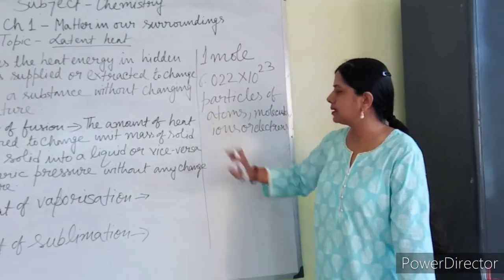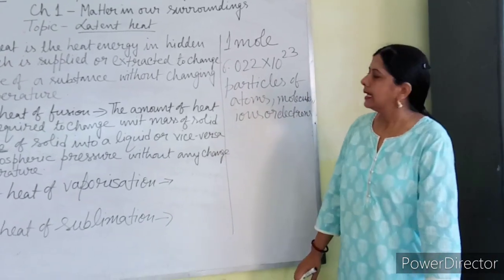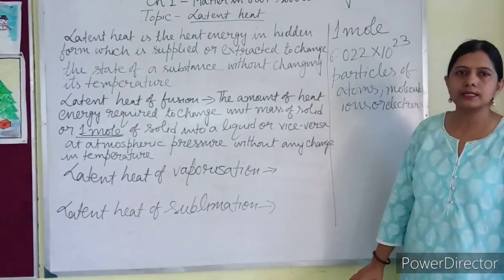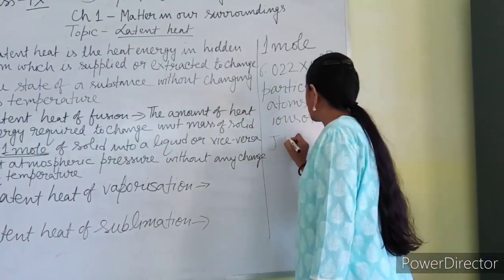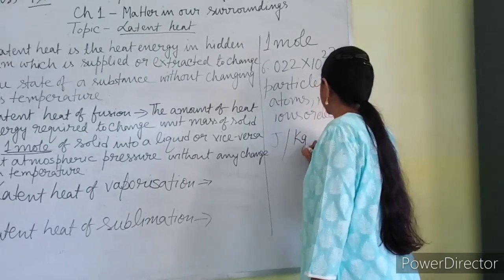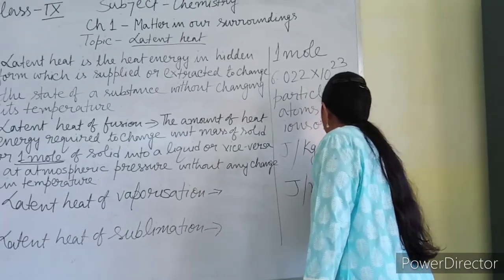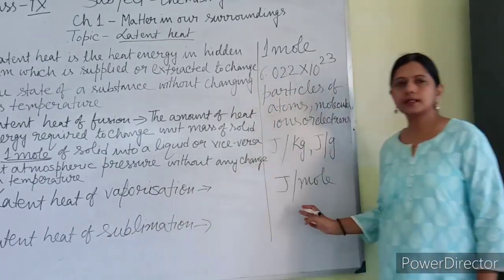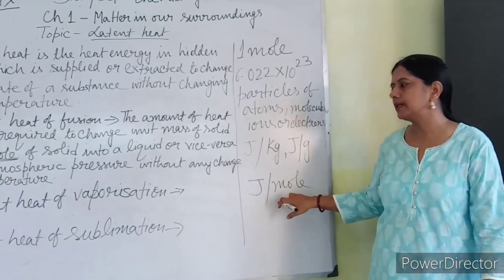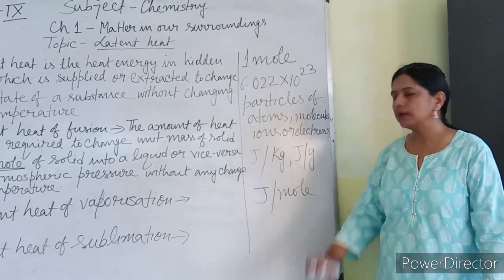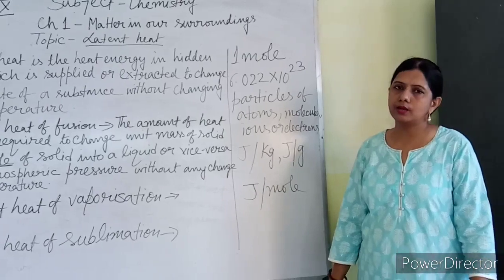So what can be the unit, that is unit for measuring latent heat? Heat energy is measured in joule. SI unit of heat is joule. So unit of latent heat is joule per kg or joule per gram or joule per mole. These are the units of latent heat. It can be latent heat of fusion, latent heat of vaporization or latent heat of sublimation. Instead of joule I can use calorie also.